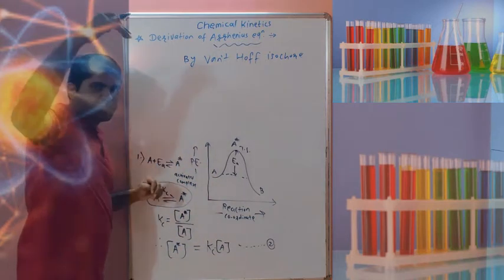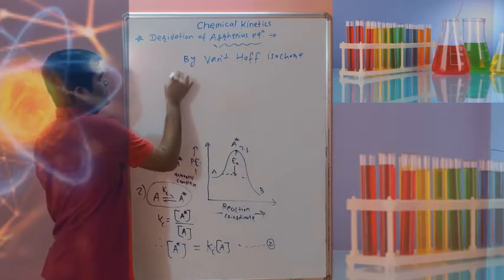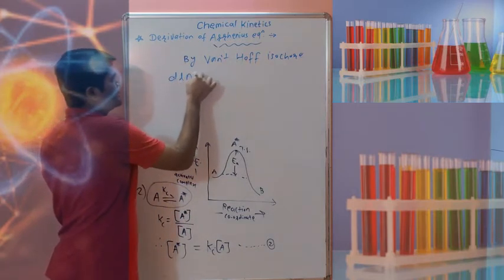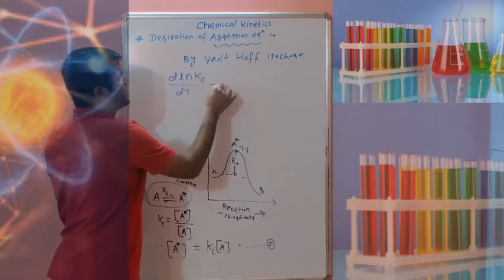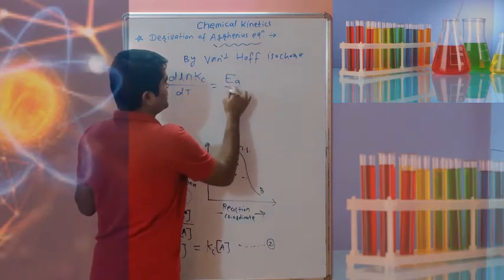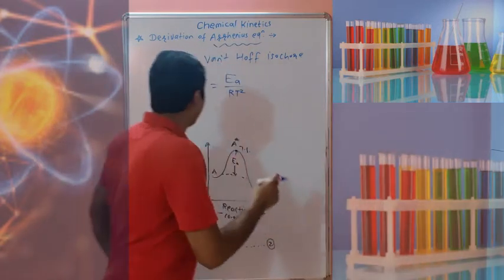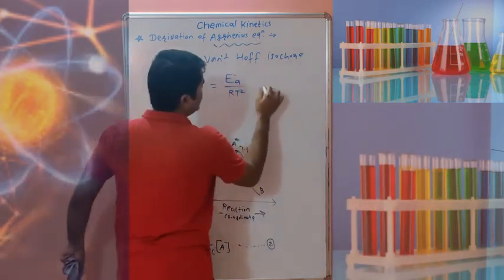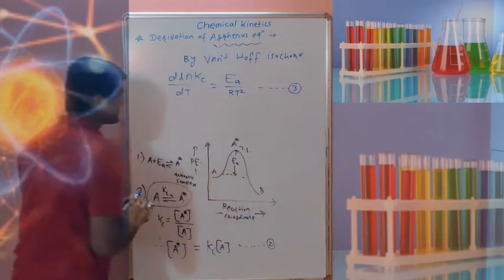If temperature is changed, the rate constant can change, and that we are deriving. So d ln Kc upon dT is equal to Ea upon RT square, where T is the temperature, Ea is the energy of activation, and Kc is the equilibrium constant. You can note this is equation number 3.